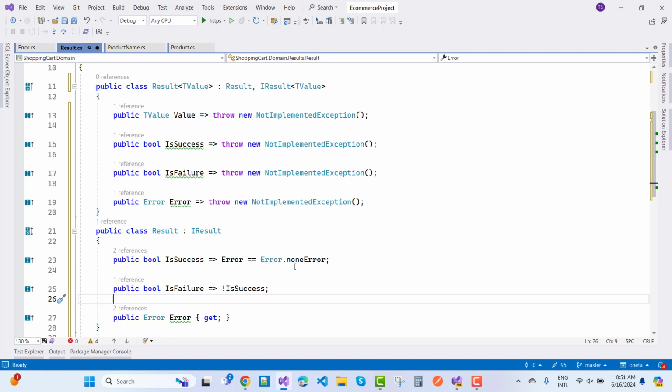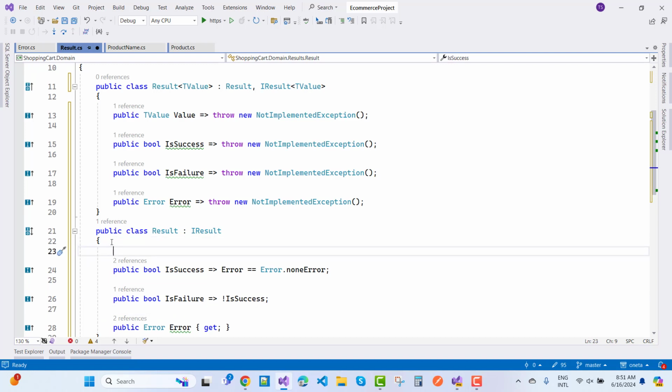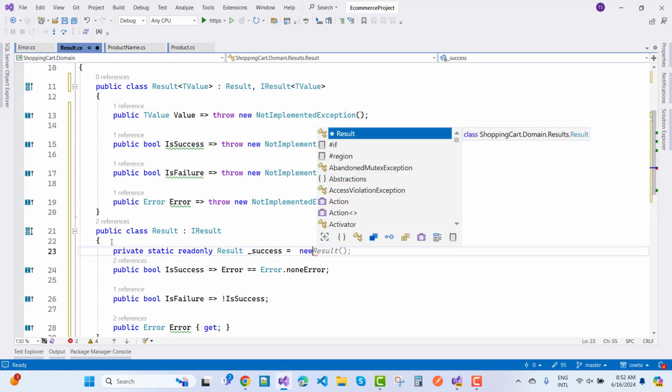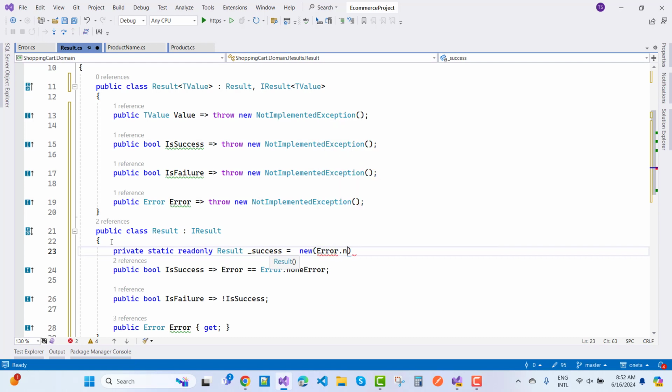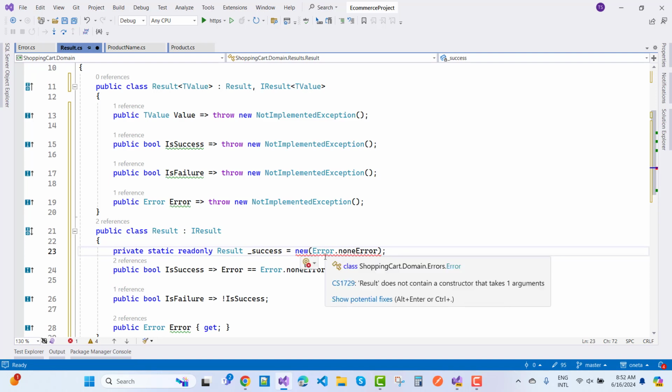Now I want to create another property of success. So private static readonly, and the result class. So here we have a result class underscore success, that is the new of error dot none error. Okay, so result does not contain a constructor that takes one argument.